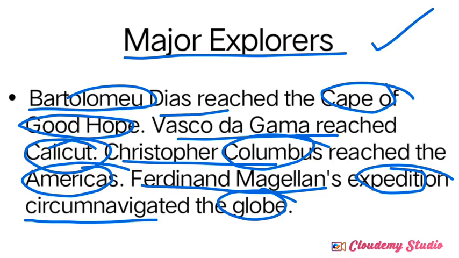Cape of Good Hope, America. Christopher Columbus discovered America. Vasco da Gama, for the first time he reached Calicut by using the sea route. Even Magellan. So these all were important names of explorers. Very important for your examination also. Okay, don't neglect these topics.